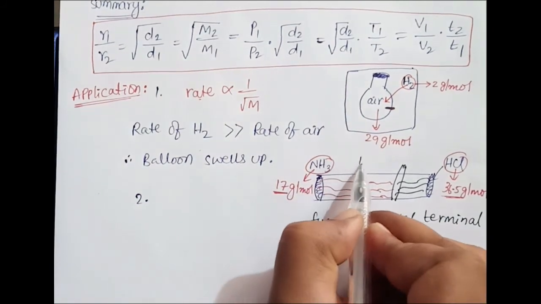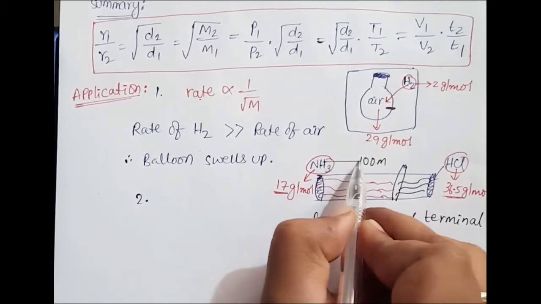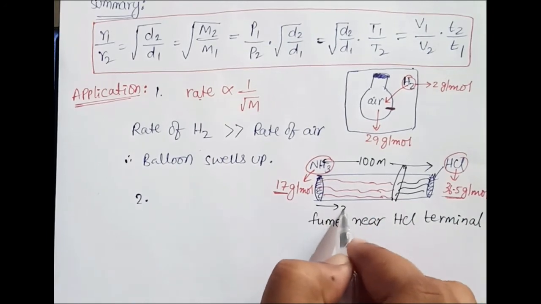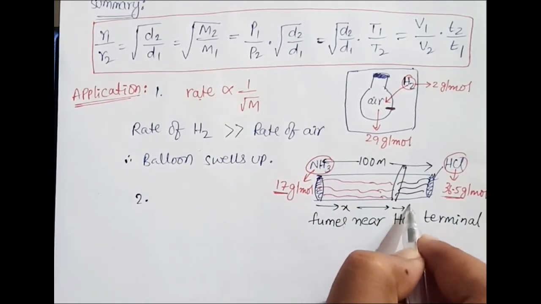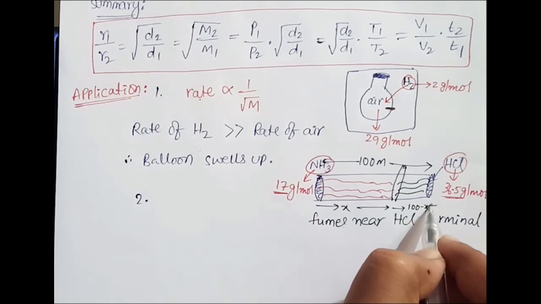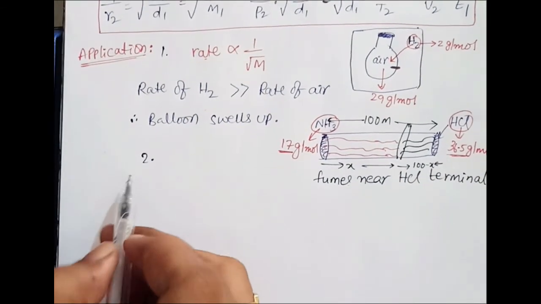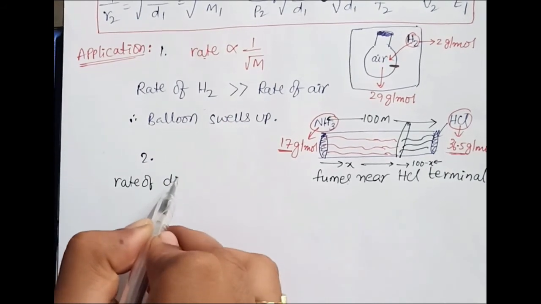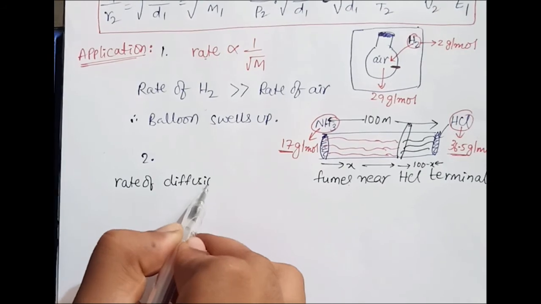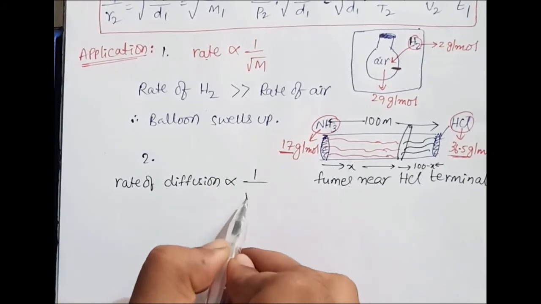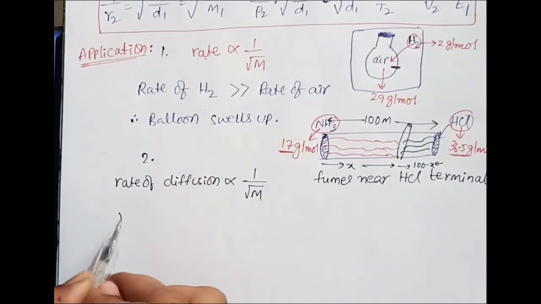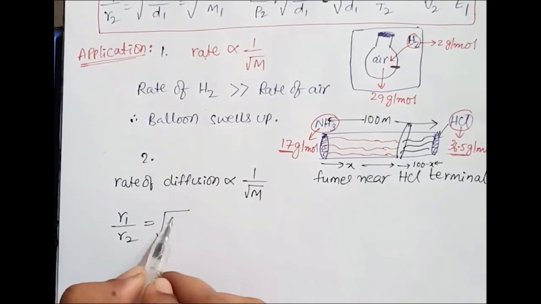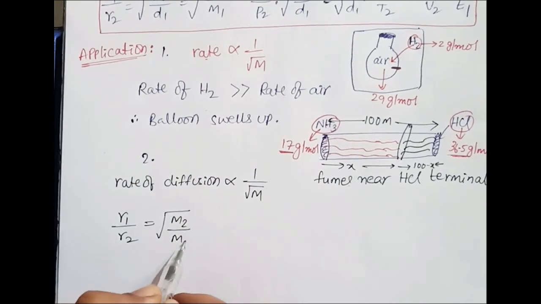Even if you want, you can find the distance also. Let us say the total distance is 100 meters. This distance is x, and this distance is 100 minus x. As per the rule, the rate of diffusion is inversely proportional to molar mass, so R1 by R2 is equal to under root M2 by M1.